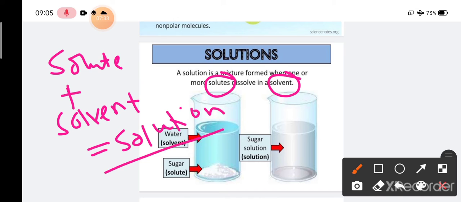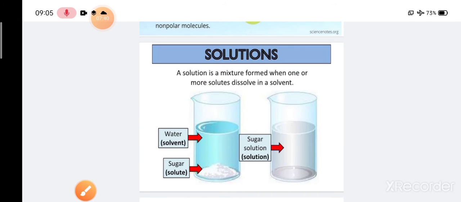Okay, solute plus solvent is called solution. Here in this slide we can see the water is a solvent, and in the water we are adding some amount of sugar. So sugar is a solute. When we add sugar in water, we get a solution, that is a sugar solution. So when we add solute to a solvent, we get a solution, that is called a sugar solution.